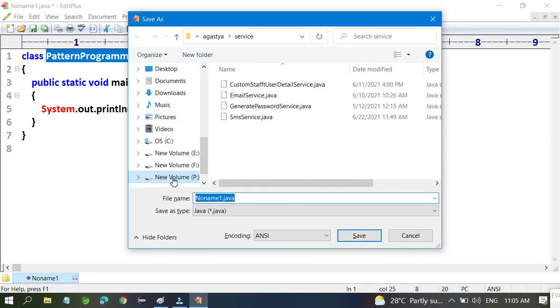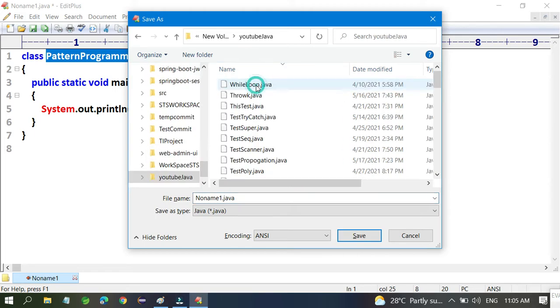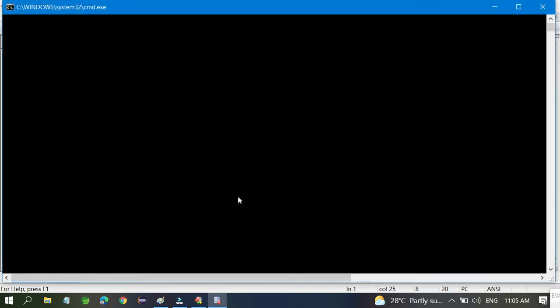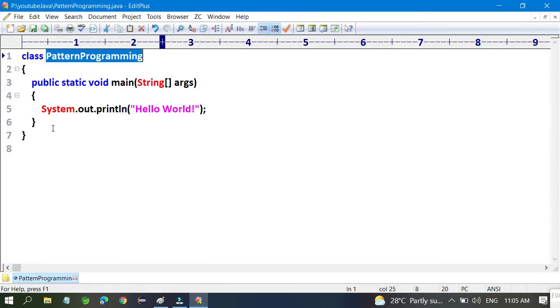So if you want to save, just go to this place and save this with .java. Okay, fine. If you run it, you find the default println value is this thing, hello world. Okay, fine.